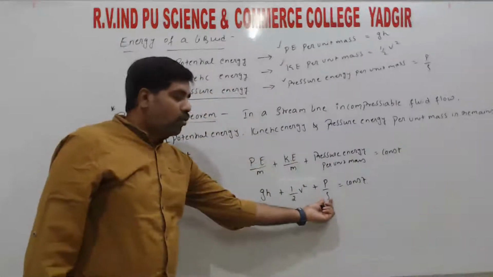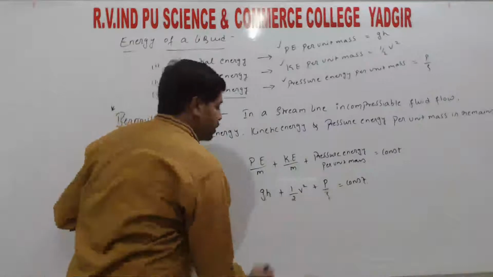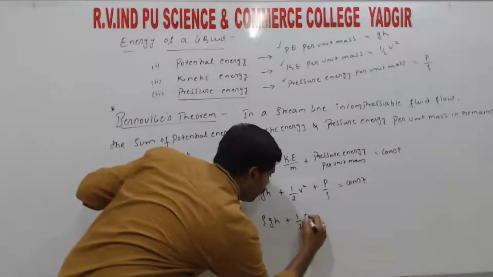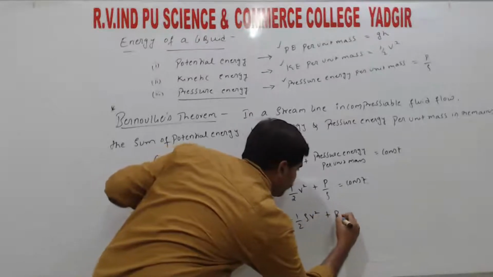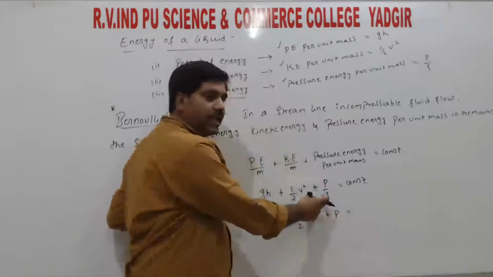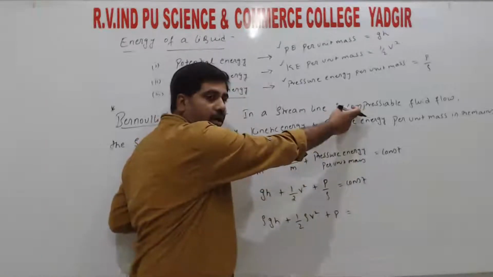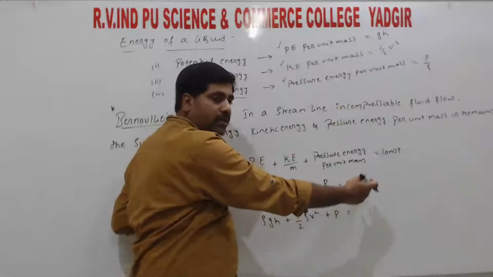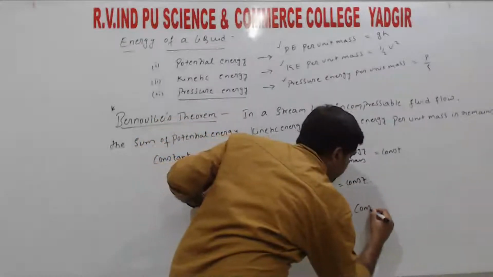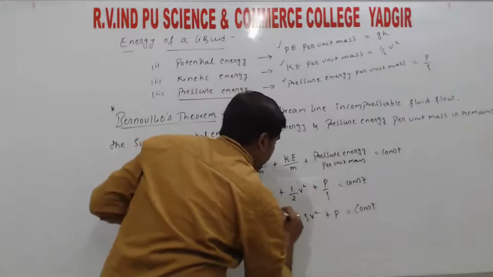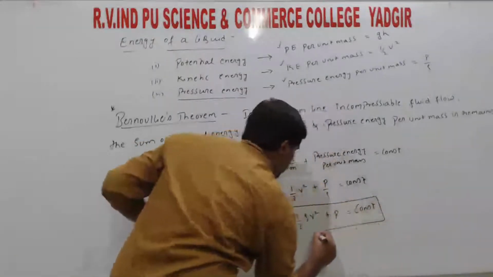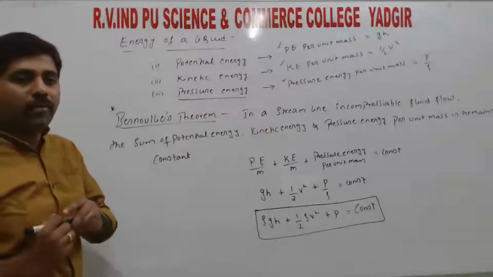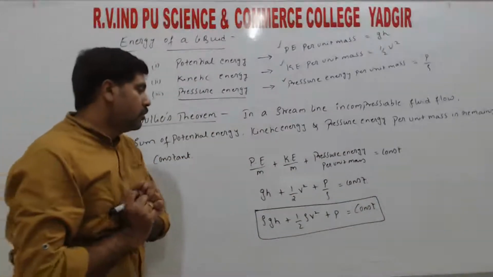So the denominator has rho, so multiply the whole equation by rho. So here we get rho gh plus half rho v square plus P, that is equal to density times constant, since density always remains constant, hence we take it as incompressible. So constant into constant is replaced by one more constant, so that we can write constant. So this is the mathematical relation for Bernoulli's theorem, right? So a very important relation, right?